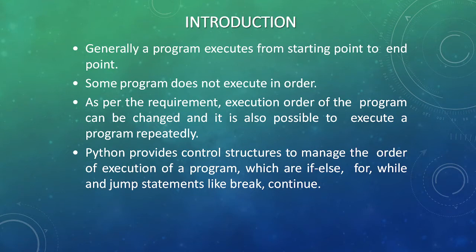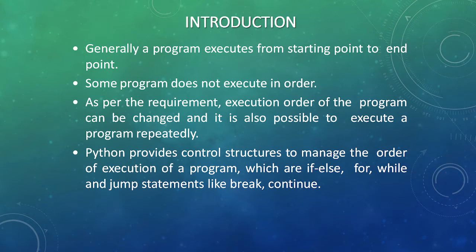Till now, we have seen that a program executes step by step. In the examples of finding the simple interest, how to add the numbers, how to find the average of the numbers, these all kinds of programs come under sequential programming. But now we will learn about conditional and iterating statements, meaning the condition will be checked, and if the condition is true or false, then the program will flow in that manner.